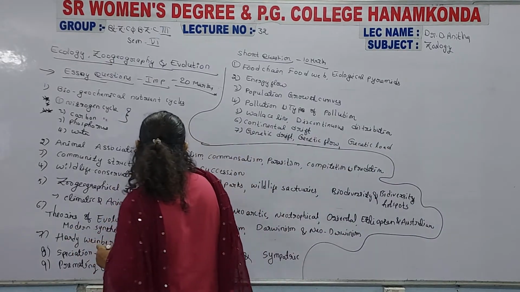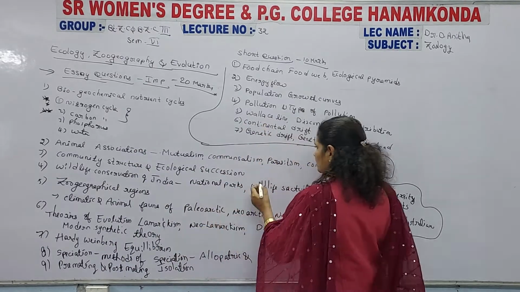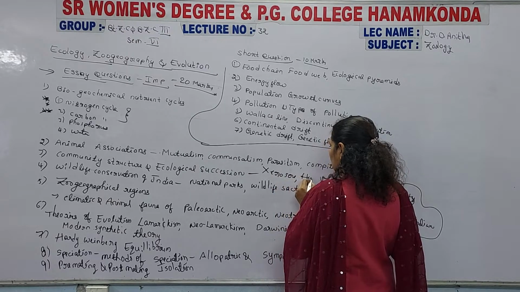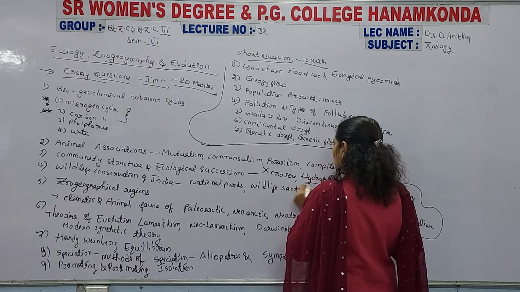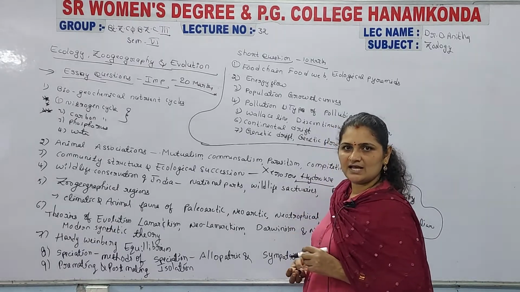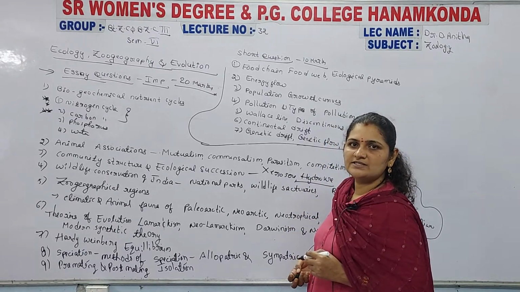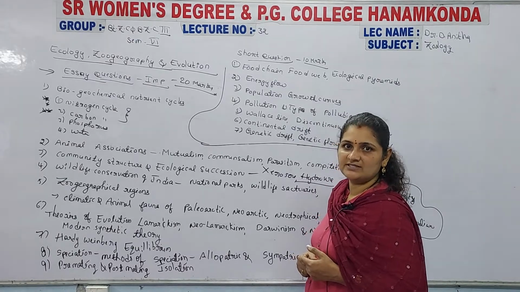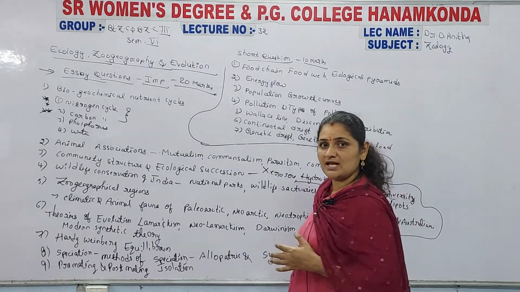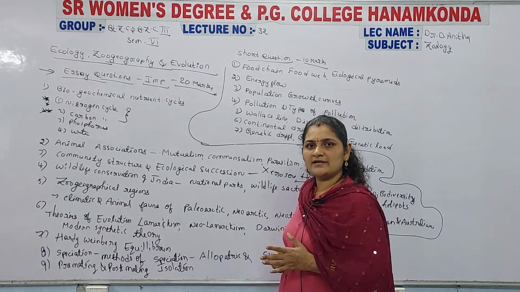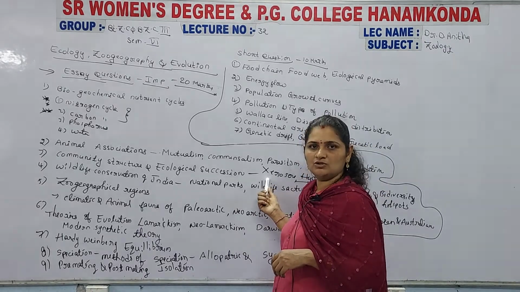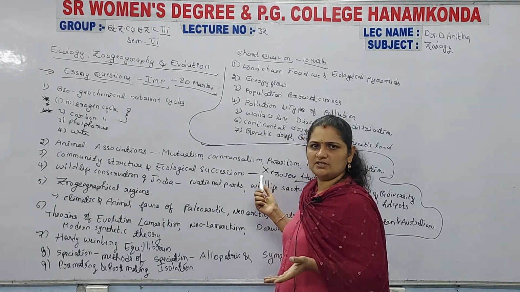And the ecological succession, there are two: xerosere and hydrosere. Sometimes they individually ask to write about the xerosere and the hydrosere. Otherwise, they ask to write about ecological succession as an essay question, and as a short answer question also. So first you prepare this question, then you can answer the short answer or essay question.